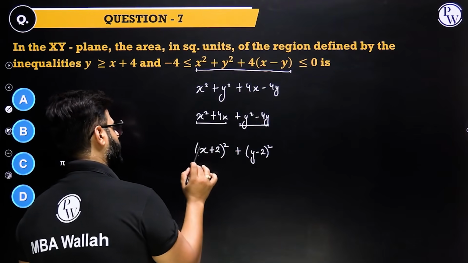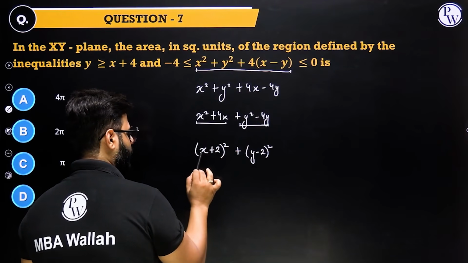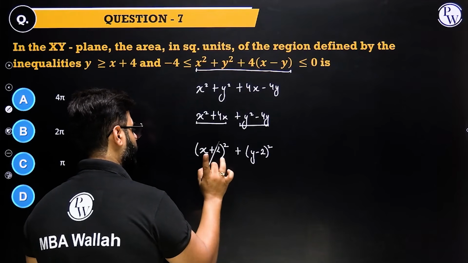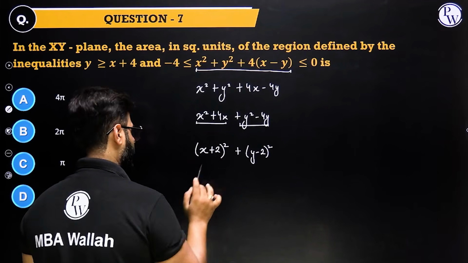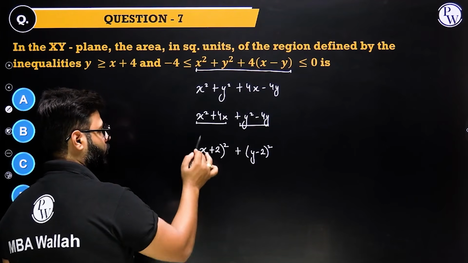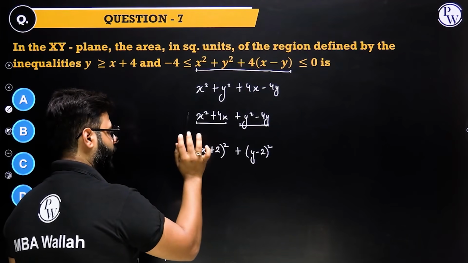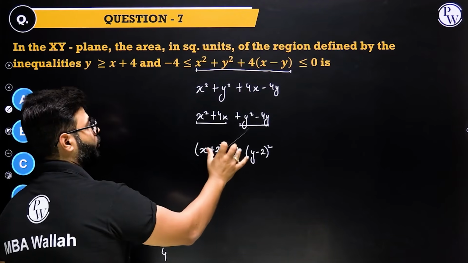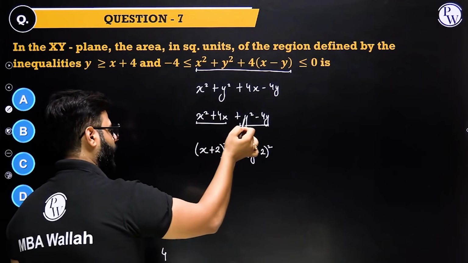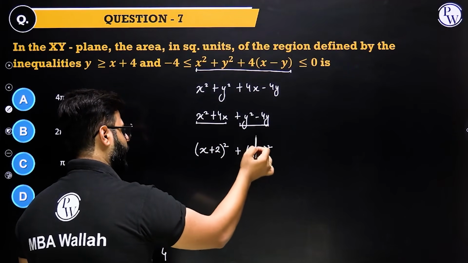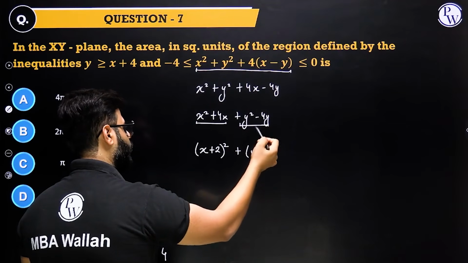What have we given extra? See, x square plus 2 square, that's 4. So we have given 4 extra. Remember, we have given 4 extra to make this plus 4x. So x square plus 2ab, 4x, we already had it. But an extra 2 square wasn't there, so we have given a 4 extra to this term. We'll keep that in mind. Here, y square minus 2ab, that is minus 4y, we had it, plus b square, that's 2 square, 4.